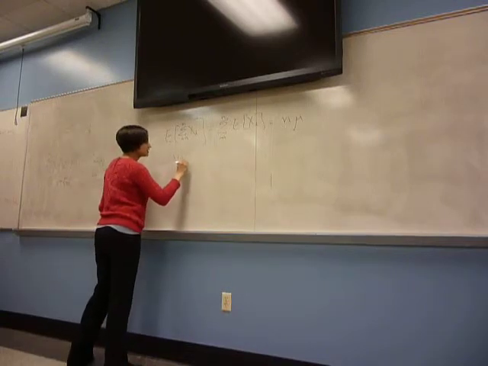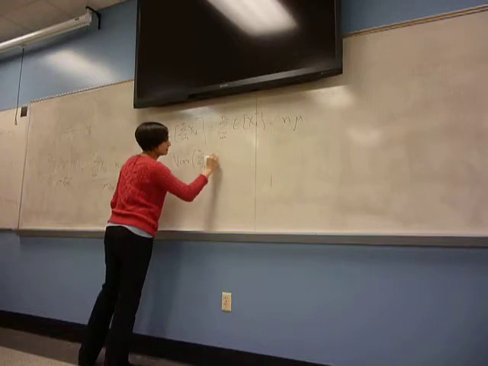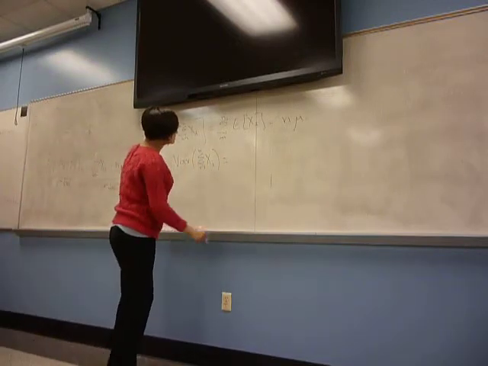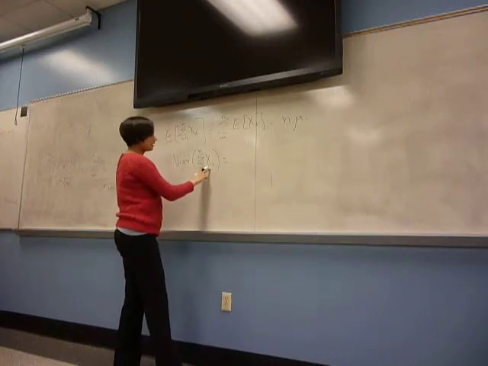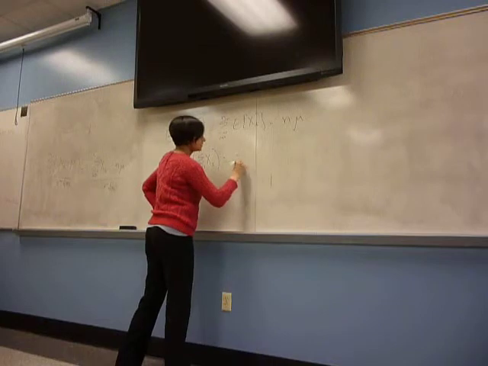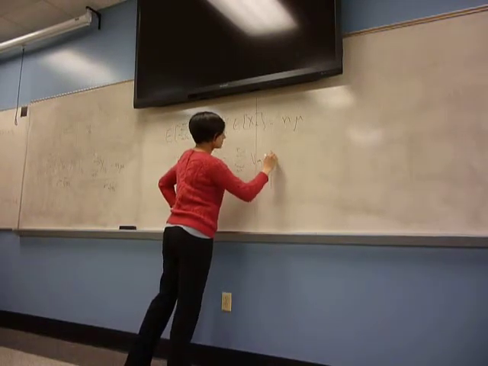What is the variance of this? I'm taking the xi's to be independent, so I'm just sampling independently. Then this becomes the sum from i equals 1 to n of the variance of xi.